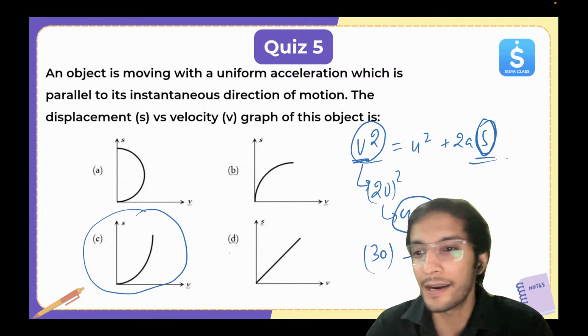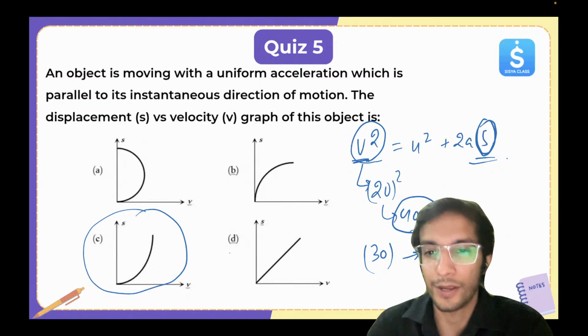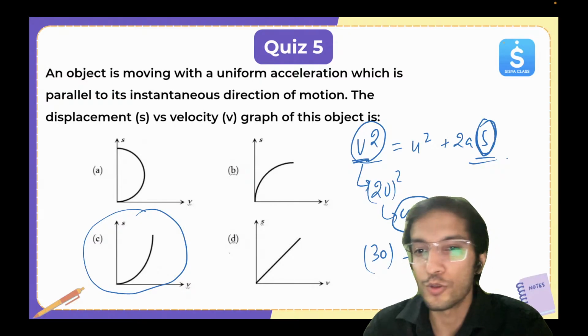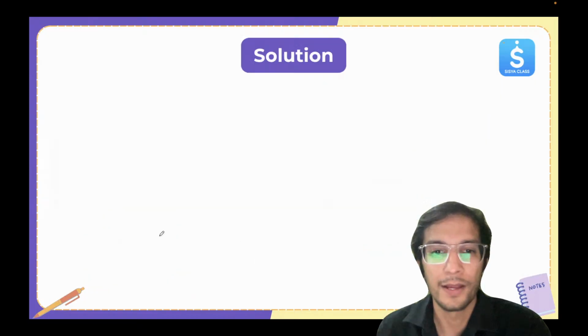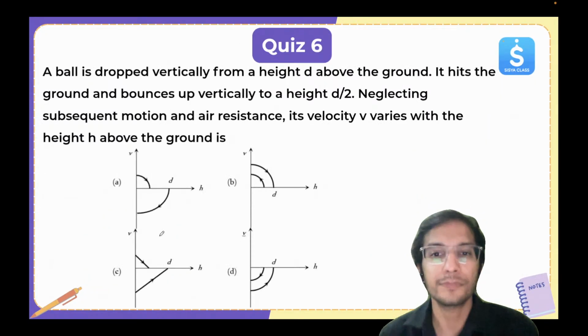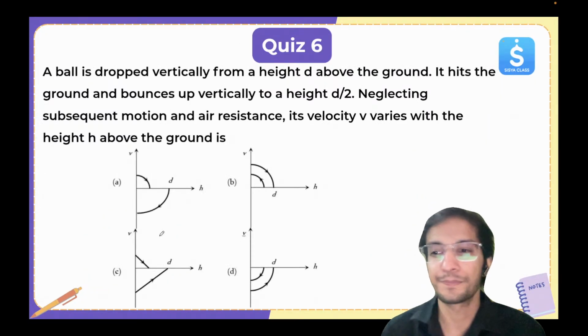400 के बाद 800 नहीं हो रहा है एक second बाद. It's becoming 900. So that's why you can see it's increasing more steeply. That's how you can also solve. Now let's look at the next question. This is also an interesting one. Pay attention.